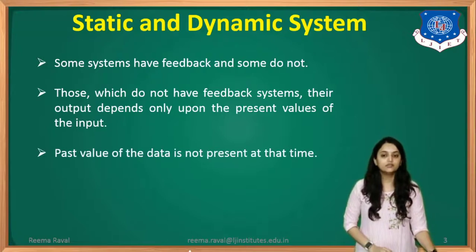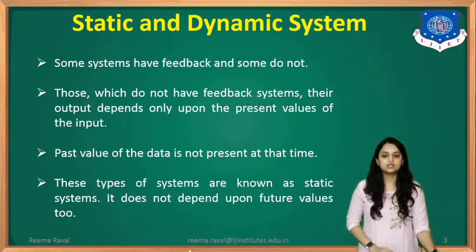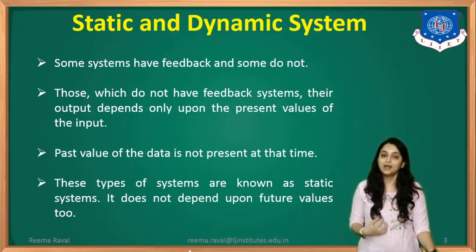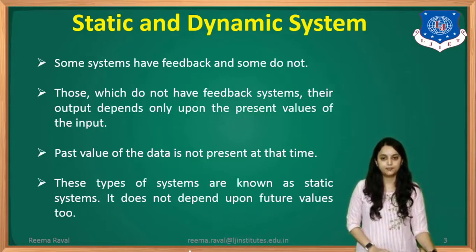So past values of the data are not present at that time. So this type of systems which depend on the present input functions only are known as static systems. It does not depend on future values of the system.